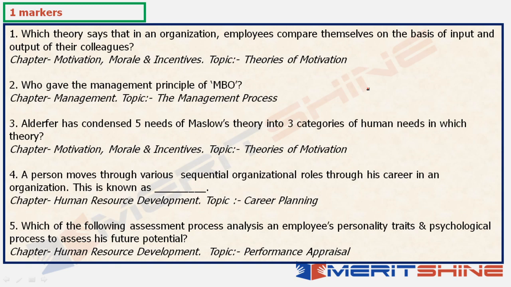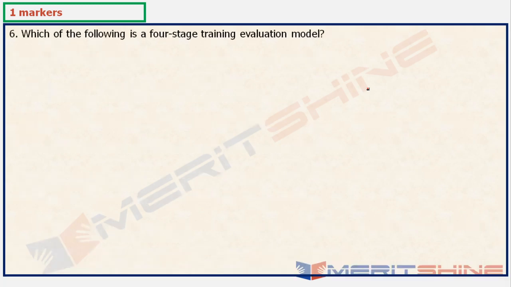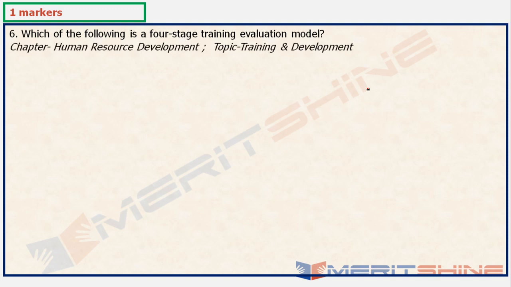Okay, chalo. Next question number 6. Again 1 markers. These are all 1 markers. Which of the following is a 4-stage training evaluation model? Now again a human resource development question, and the topic is training and development. Okay. Now this, if anyone has studied, training and development is a syllabus topic.